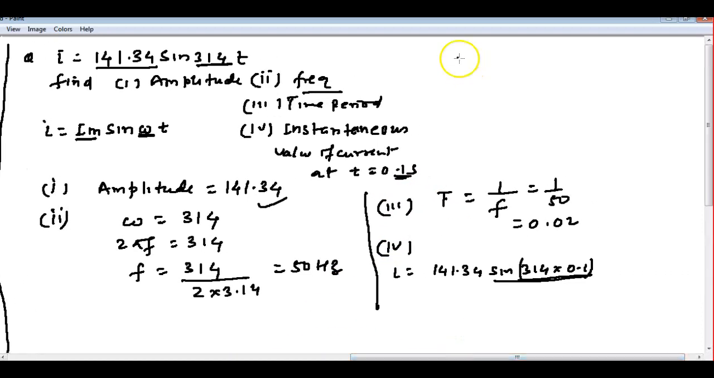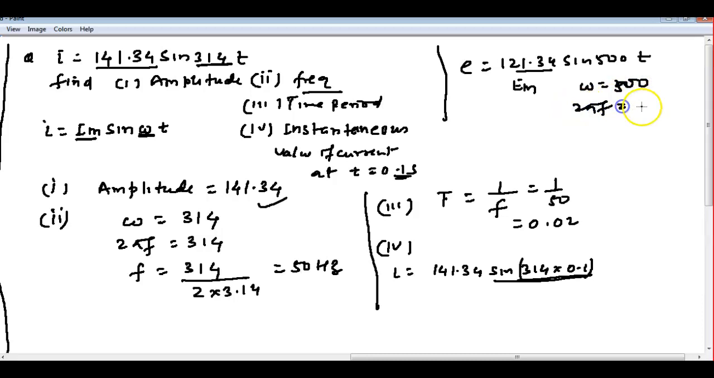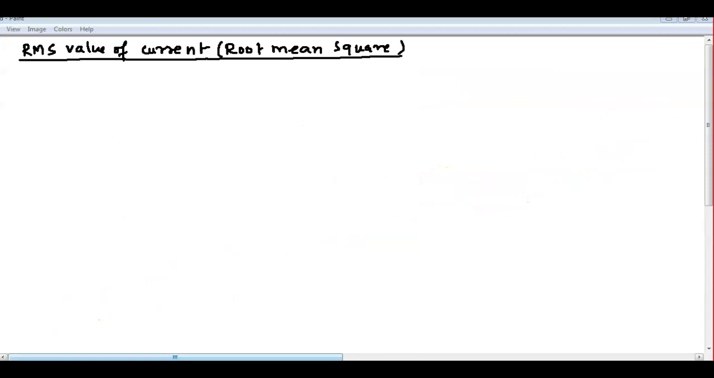So maybe the same questions may come in the form of voltage also. For example, 121.3, something, sine of 500t. You can compare: this is your amplitude Em, and omega is equal to 500, and 2 pi f is equal to 500. So you can find the frequency and everything. If you're not getting it, you tell me, any doubt, then you will tell me.